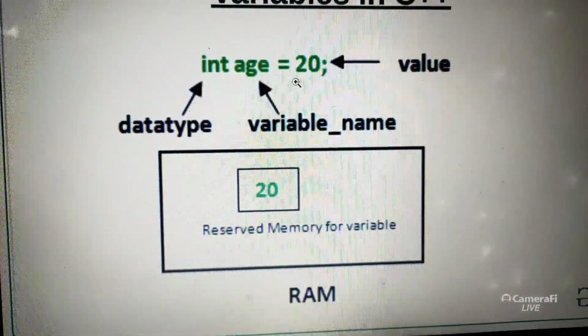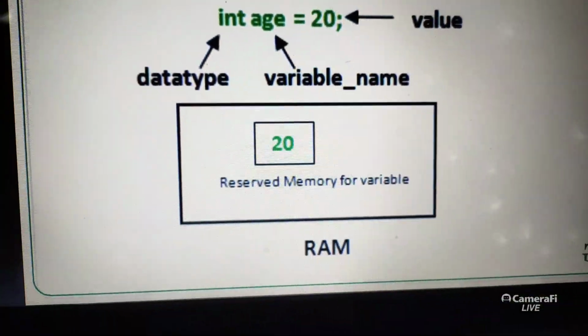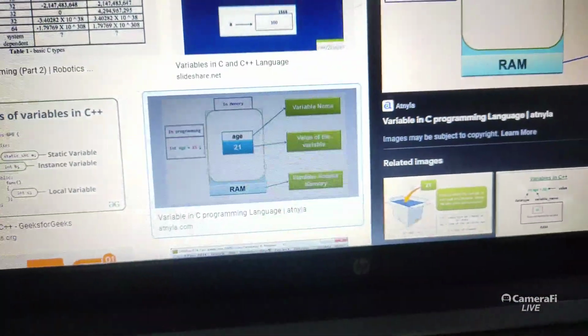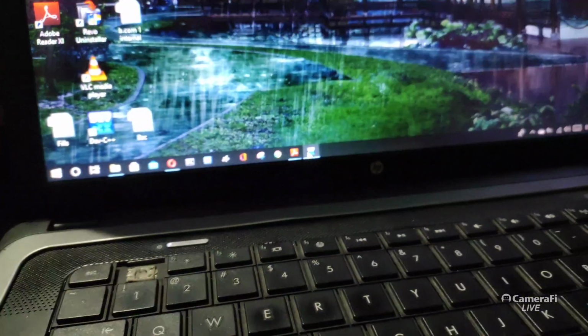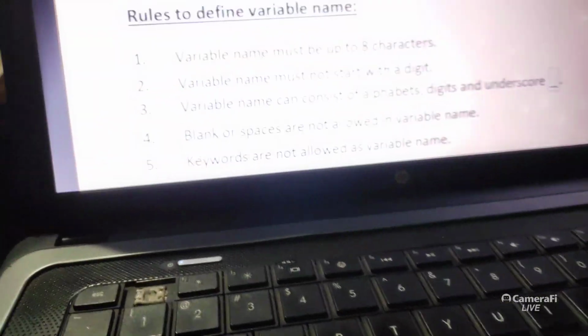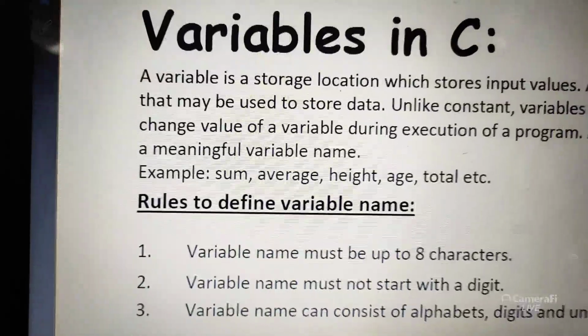That int age value may also be read as input from the keyboard. At the time of execution you can run the program and ask for the input value.